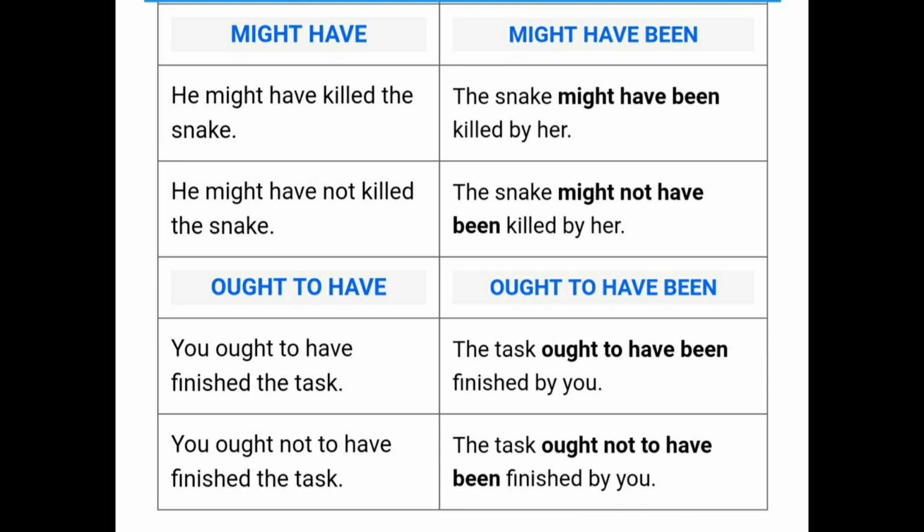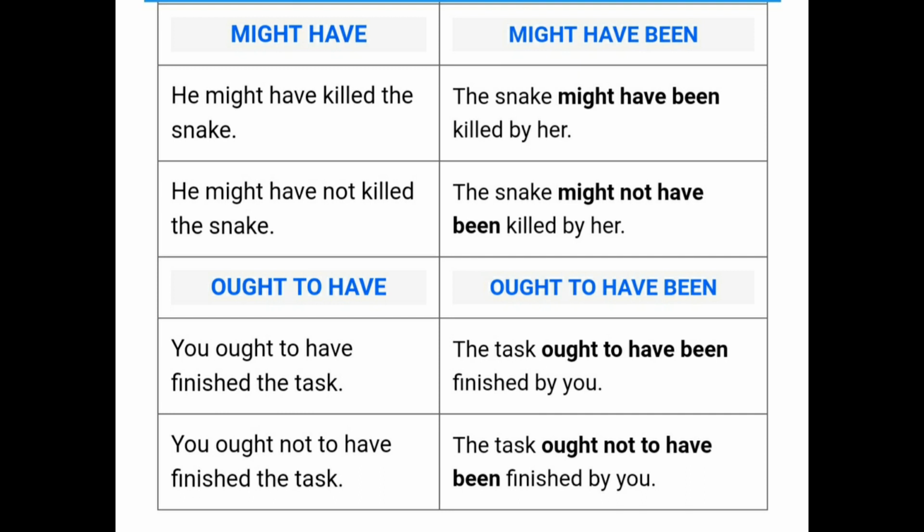Next one is ought to have. Ought to have changed into ought to have been. You ought to have finished the task. Now again, ought to have is already given here. We change it into ought to have been. So what is the sentence? You ought to have finished the task. The task ought to have been finished by you. Next, you ought not to have finished the task, as it is given in the negative form. So we change it into negative only. It will become the task ought not to have been finished by you.